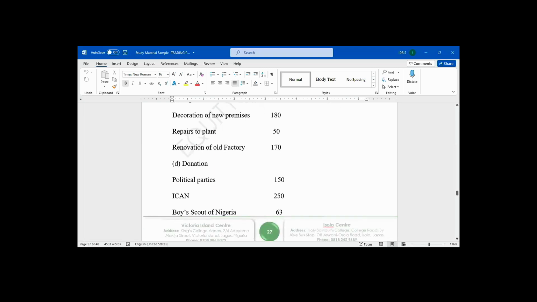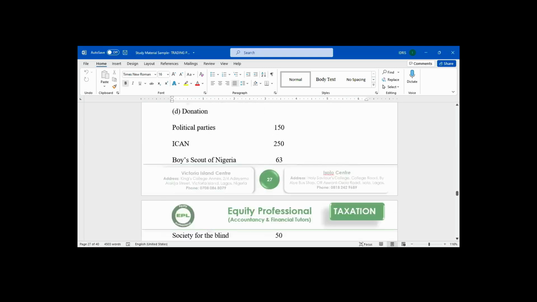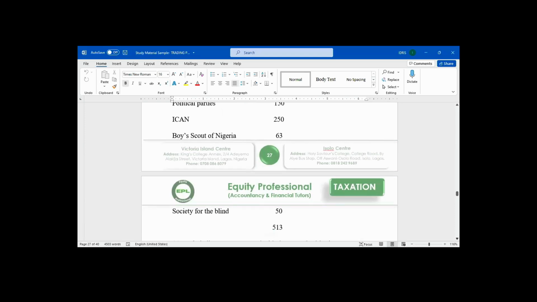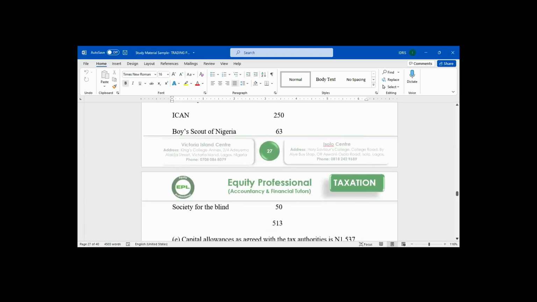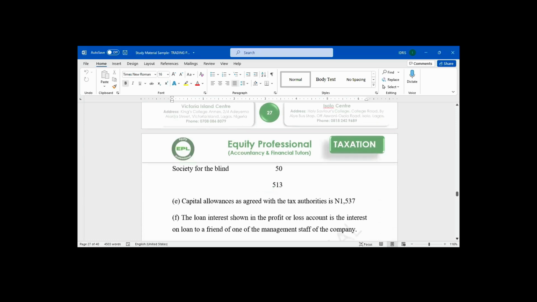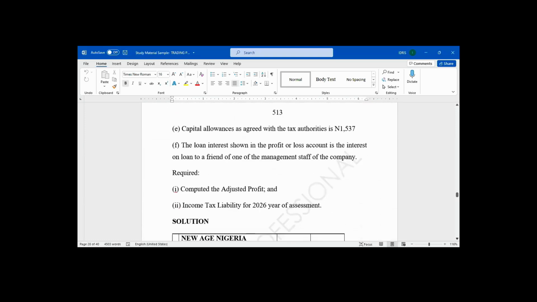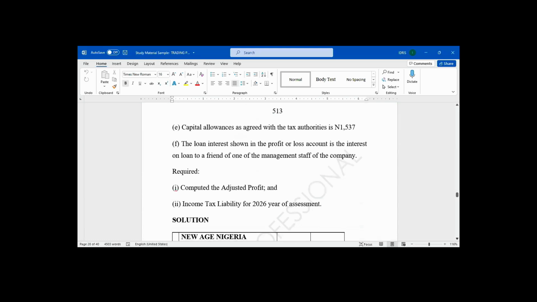Donation comprises donation to a political party, donation to ICAN, donation to Boys Scout of Nigeria, donation to Society for Blind. Capital allowance as agreed with tax authority, 1,535,537.